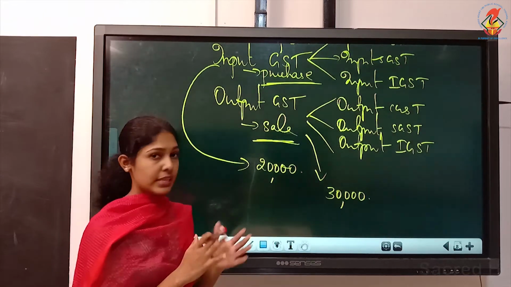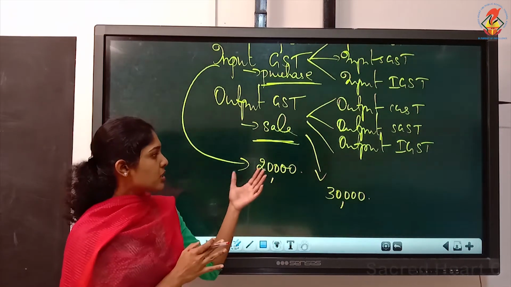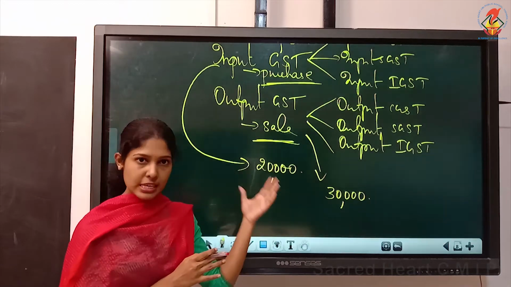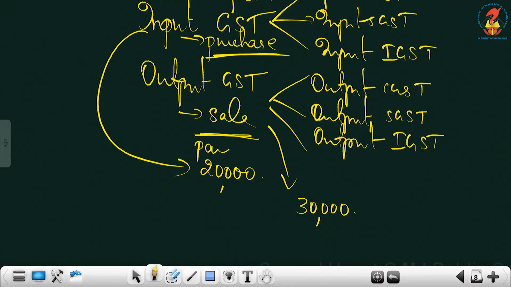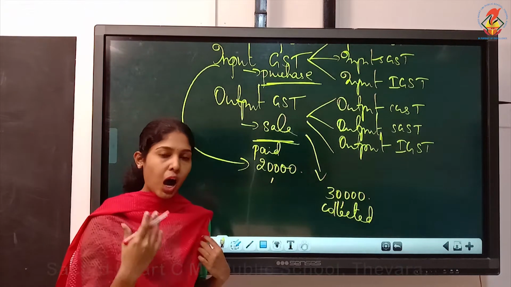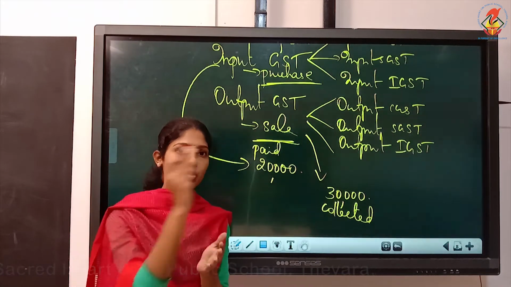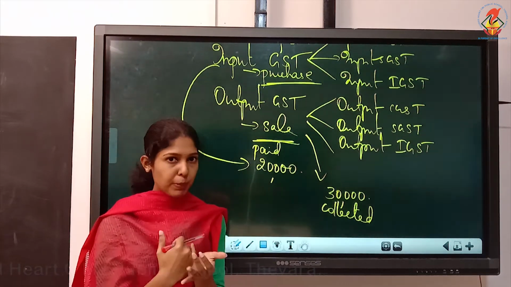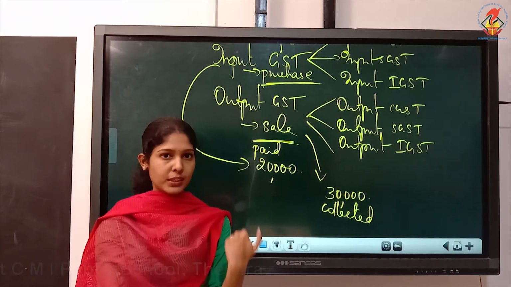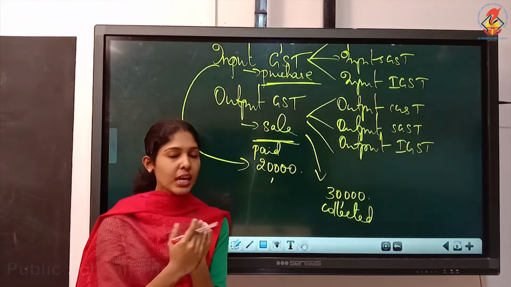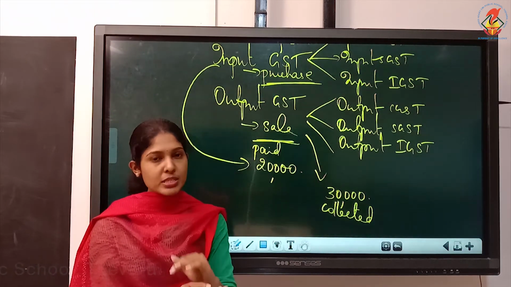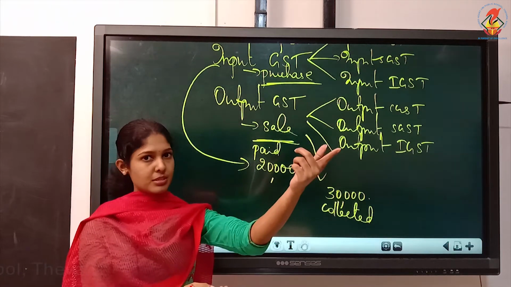Altogether, okay, not for the same item I am saying. So 20,000 as input GST which you paid, and you collected output GST as 30,000. In effect, how much is the firm paying to the government? We paid 20, we got 30. So in effect, we are paying only rupees 10,000 to the government, isn't it?